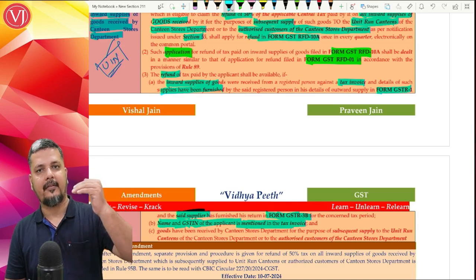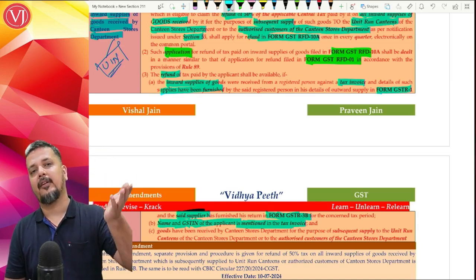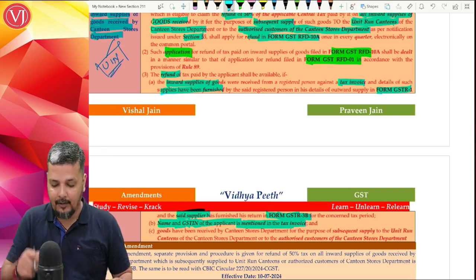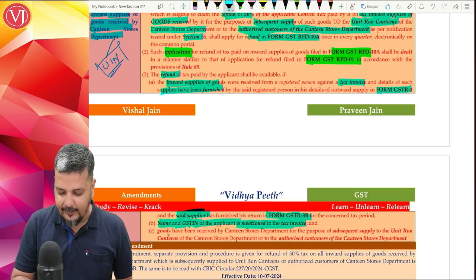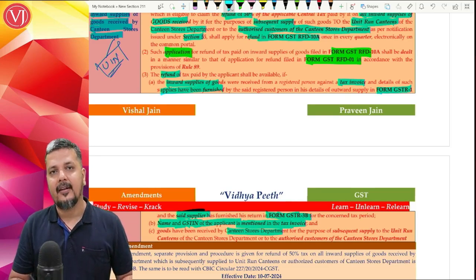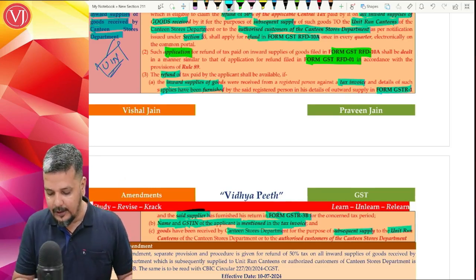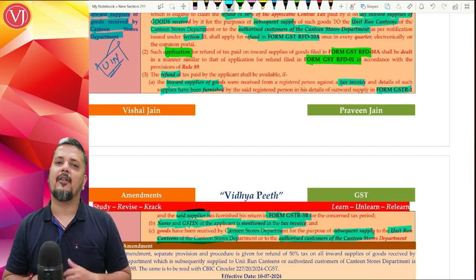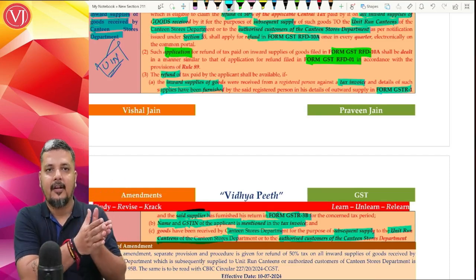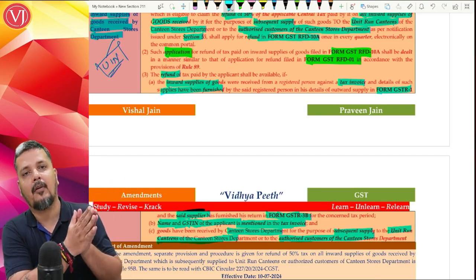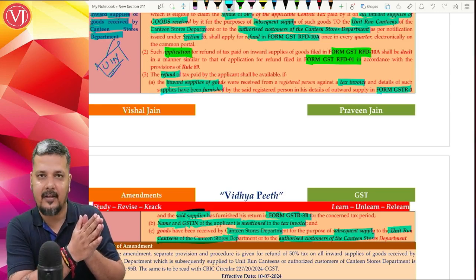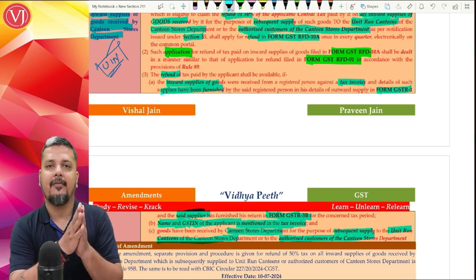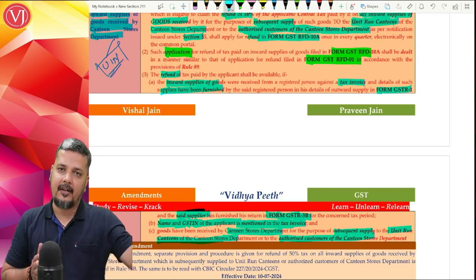So supplier is filing his 1 and 3B properly, plus supplier is giving the invoice to Canteen Stores Department, where Canteen Stores Department finds the name and GST number of Canteen Stores Department, and Canteen Stores Department makes sure that these inward supplies are only and only given to unit run canteens of Canteen Stores Department or the authorized customers. So these are the documents. They have to give an undertaking that we have purchased from a supplier who has filed properly GSTR 1 or 1A and paid the taxes properly and filed GSTR 3B. In the invoice of the supplier, we find our name and our GST number, and we promise that we have further supplied. This is all about inward supplies.